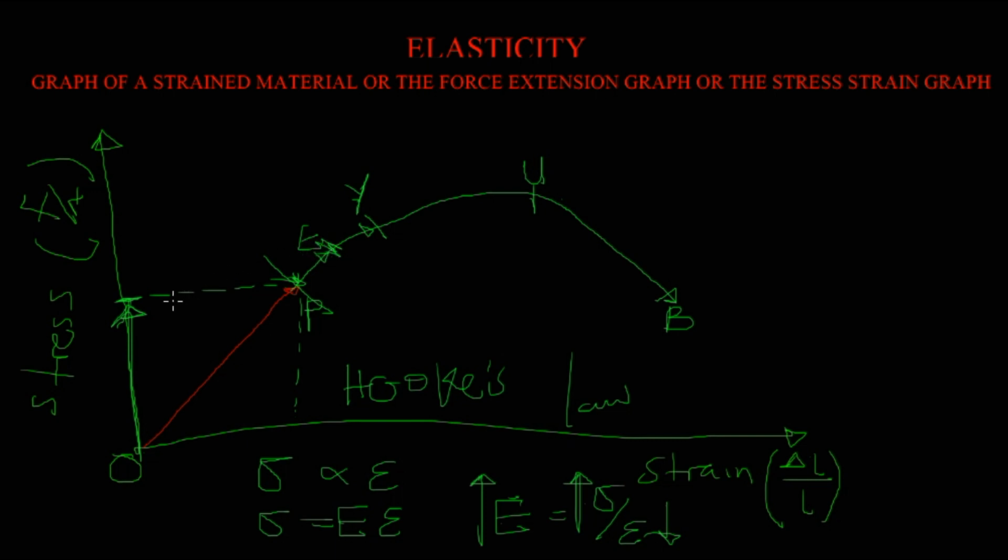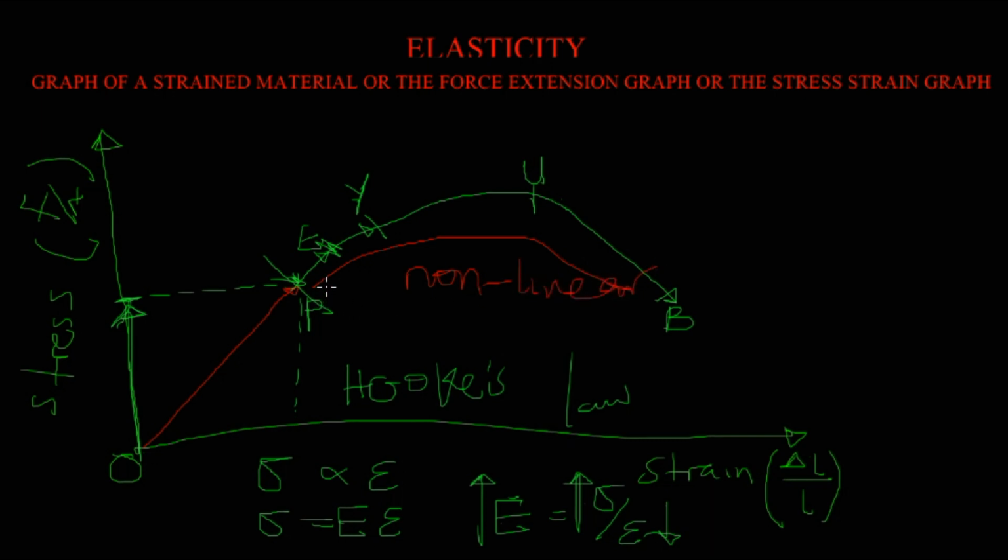It means that the region where we can find the balloon is from point O to point E. But if the material cannot recover its original dimension, it means that the material has gone beyond point E. It should be noted that from point O to point E is the elastic limit, but Hooke's law does not hold from this point onward, because it is non-linear.